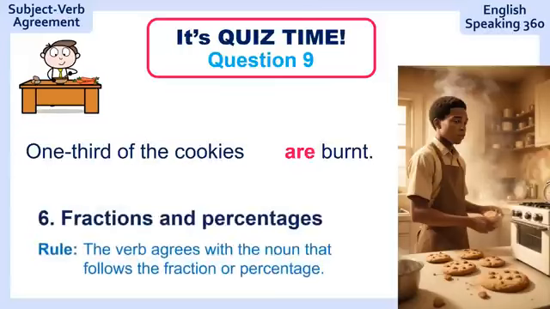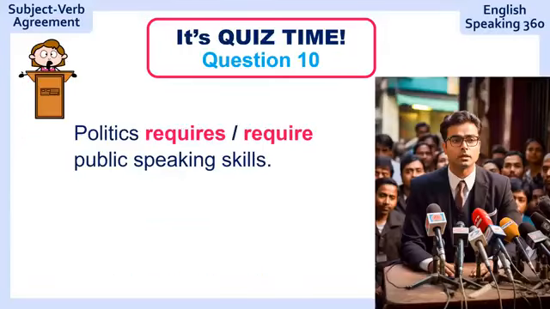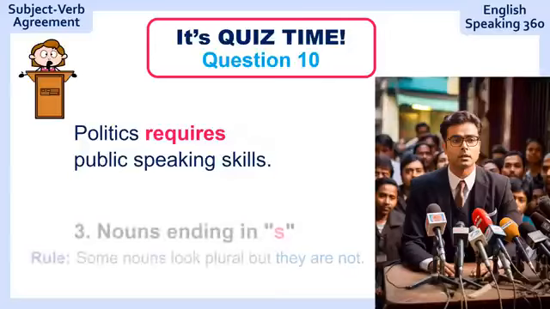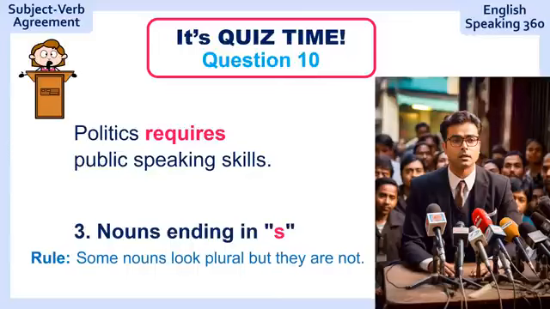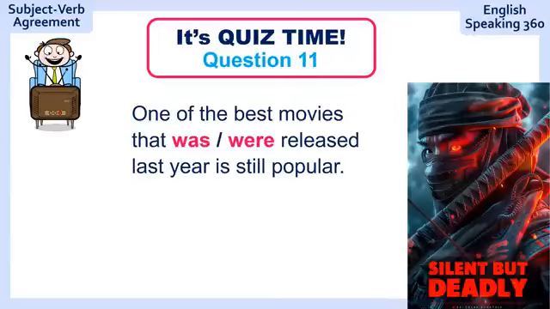Number 6. Question 10. Politics, public speaking skills. Politics requires public speaking skills. Rule number 3, it's a singular noun. Question 11. One of the best movies that released last year is still popular.